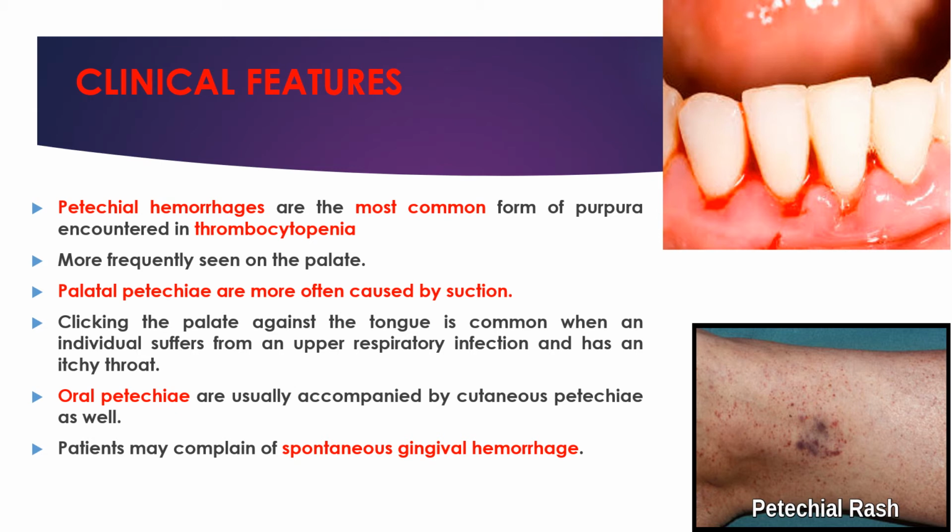In the differential diagnosis, however, it should be noted that palatal petechiae are more often caused by suction. Clicking the palate against the tongue is common when individuals suffer from upper respiratory tract infection and have an itchy throat. Oral petechiae secondary to thrombocytopenia are usually accompanied by cutaneous petechiae as well. Additionally, patients may complain of spontaneous gingival hemorrhage.